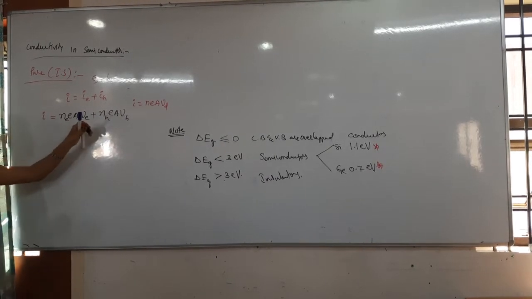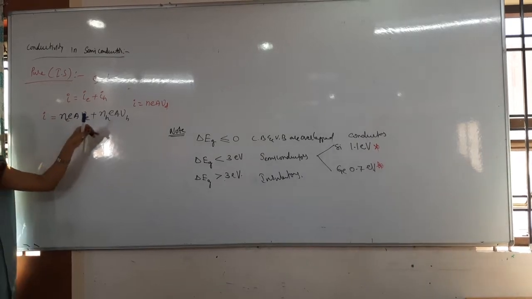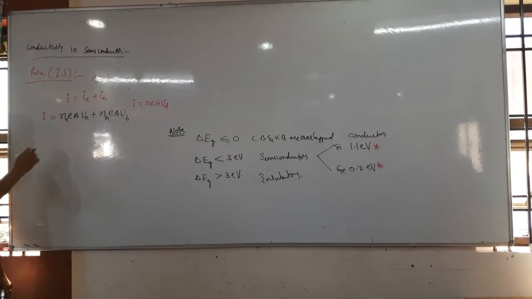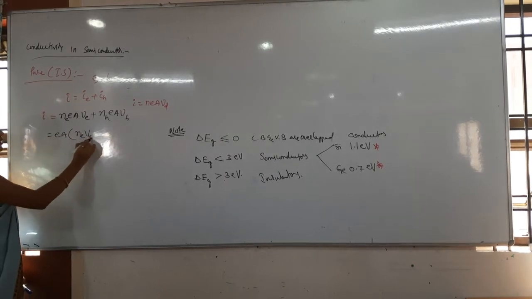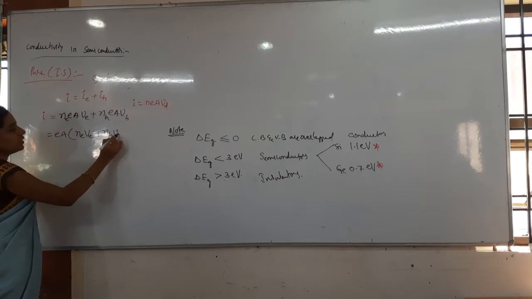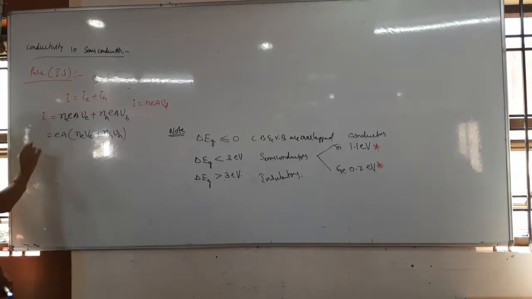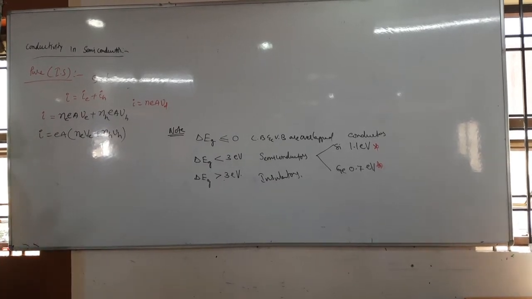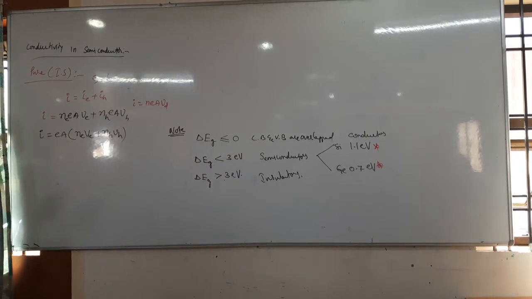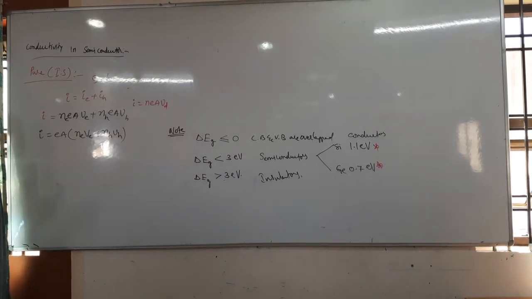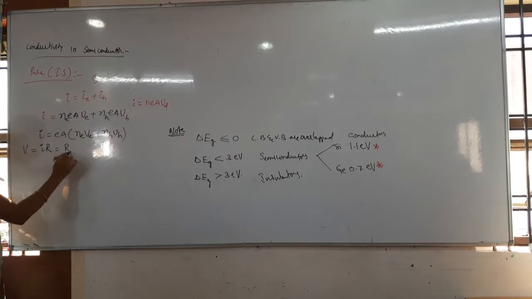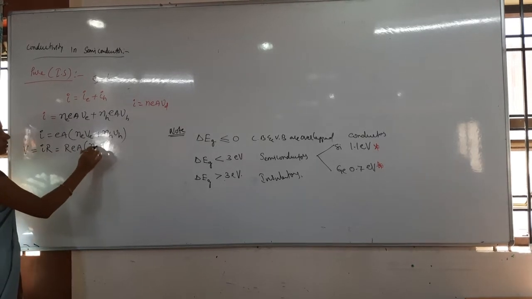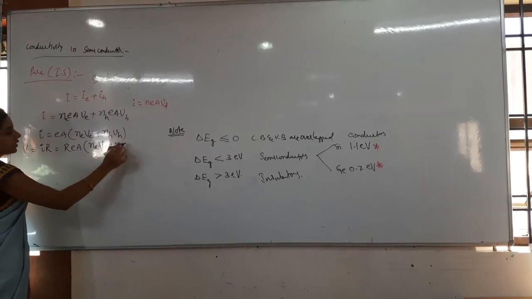So NEAV is a general formula for us, for the electron separately, for the hole separately. Then here what can I take common? EA common. Then what is remaining? NeVe plus NhVh. And then this is the I we got. Now I want to get the voltage. How to get the voltage? V equals IR. So V equals I into R, I will write, that is R EA into NeVe plus NhVh.